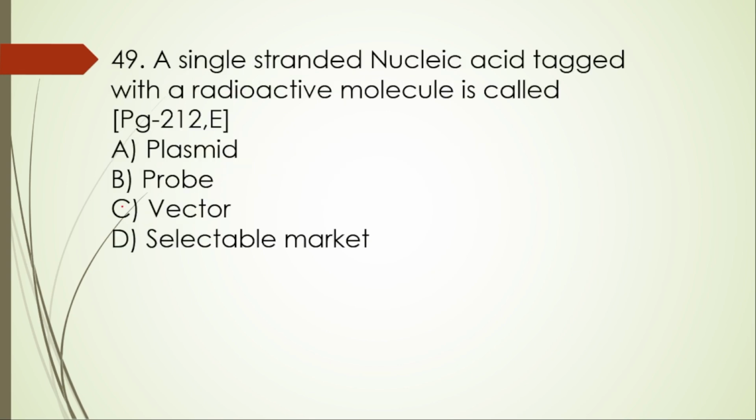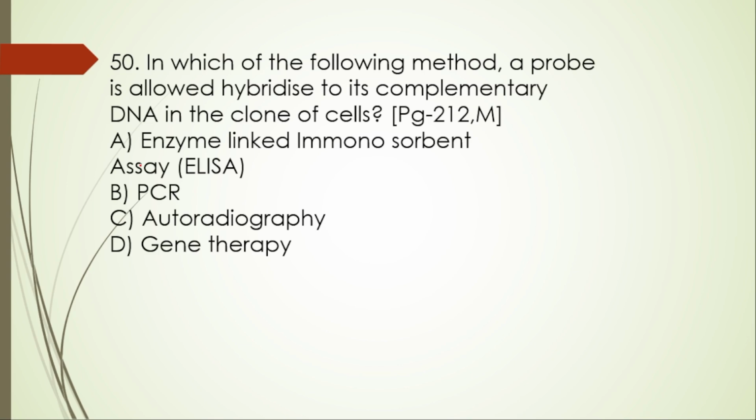49th one. A single stranded nucleic acid tagged with a radioactive molecule is called plasmid, probe, vector, selectable marker. Here the right option is option B, probe. 50th question.